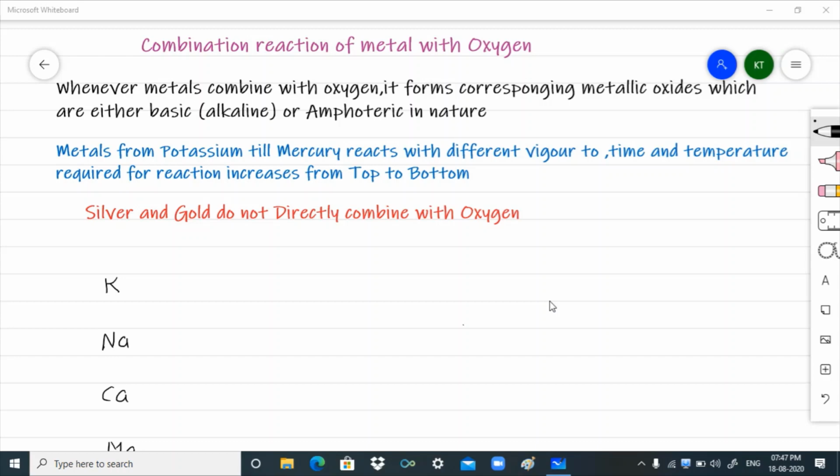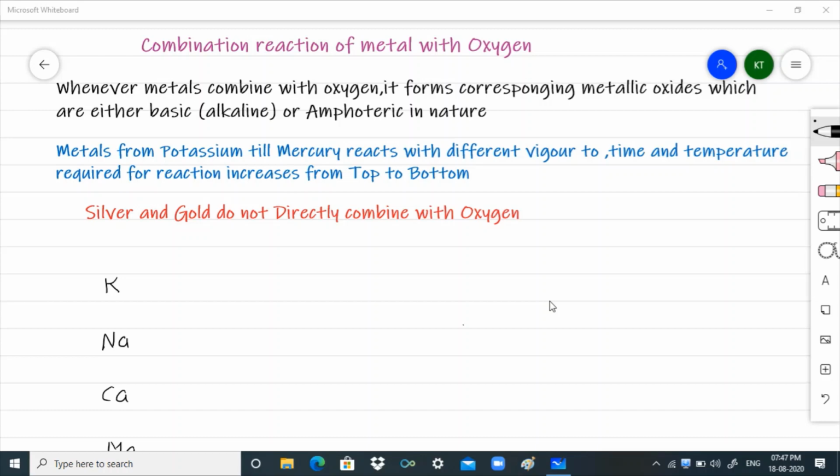All the metals do not react with oxygen with the same ease. Apart from that, the time and temperature requirement to bring about this reaction is different, and that generally increases from top to bottom. The most important point which needs to be noted here is silver and gold. Silver and gold do not directly combine with oxygen.